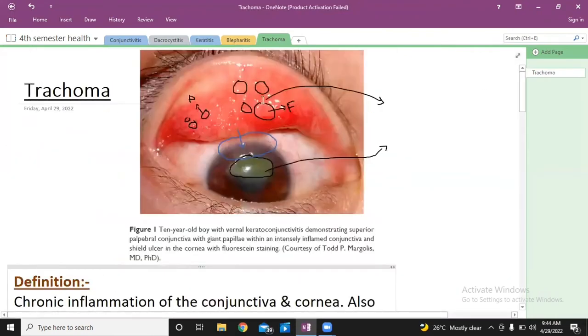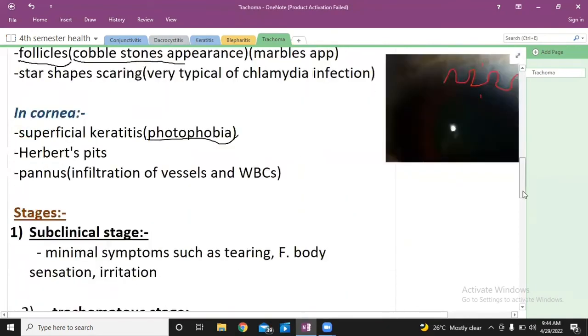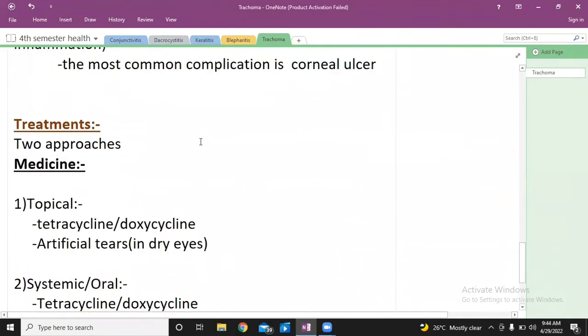Another thing in this trichomatous stage is progressive pannus formation. The trichomatous stage is characterized by aggravating symptoms and progressive pannus formation.